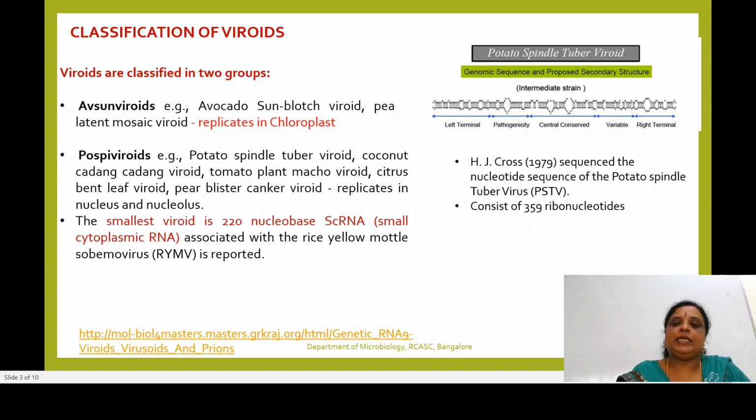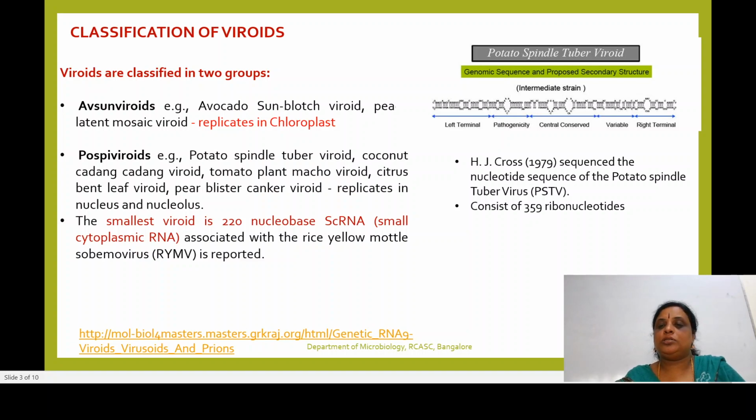And if you look at the structure of this potato spindle tuber viroid, it was sequenced by H.J. Gross. Remember, H.J. Gross in 1979 sequenced the nucleotide sequence of potato spindle tuber viroid. Remember, these are the kind of questions you may expect in your competitive examination. And please make a note, the spelling mistake is there here: viroid, potato spindle tuber viroid.